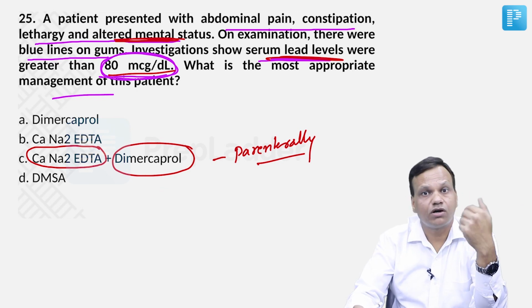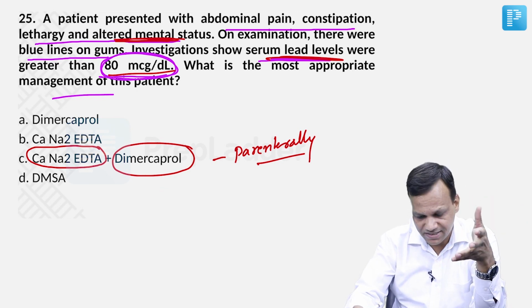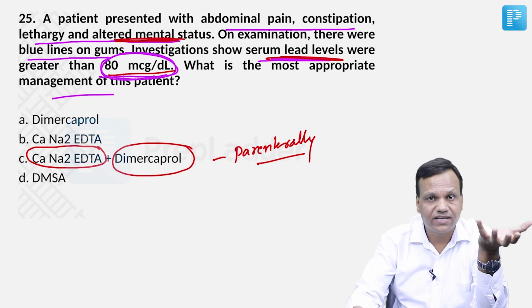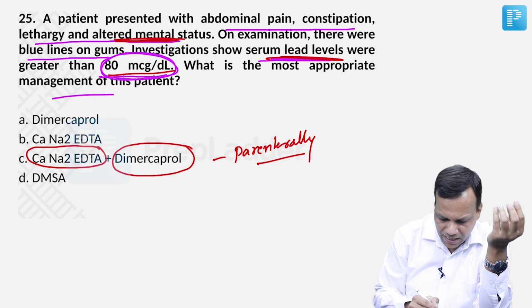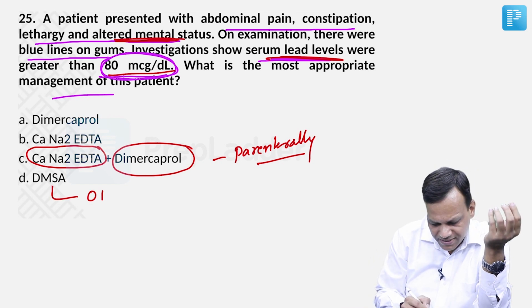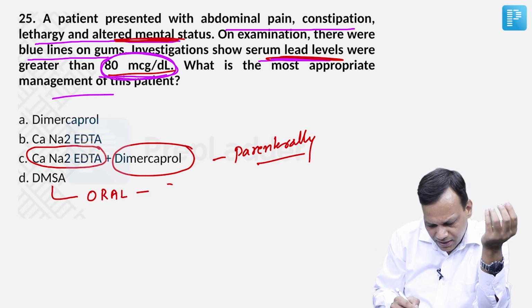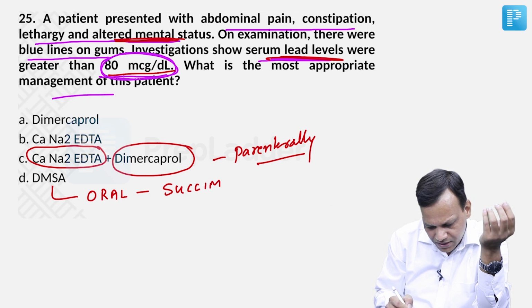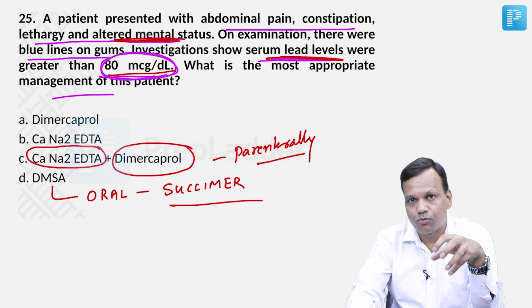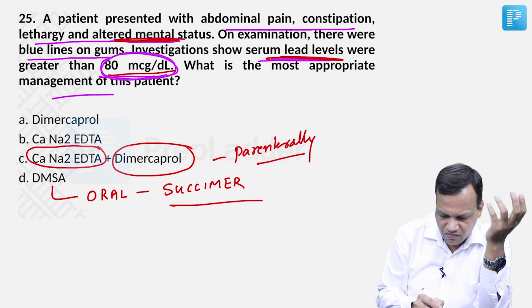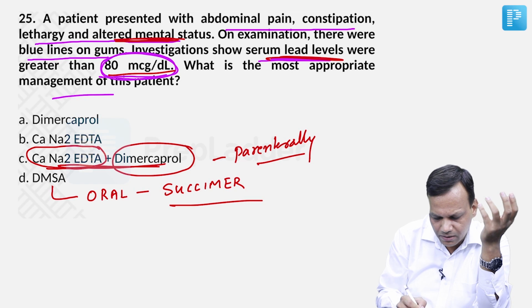But if the poisoning is not that severe, the level is slightly lesser, and there are no CNS symptoms, only mild symptoms, then we would prefer oral therapy, and the oral therapy is DMSA. Another name for DMSA is succimer. That is preferred for chronic or mild lead poisoning. But for severe cases, we give a combination of EDTA with dimercaprol.